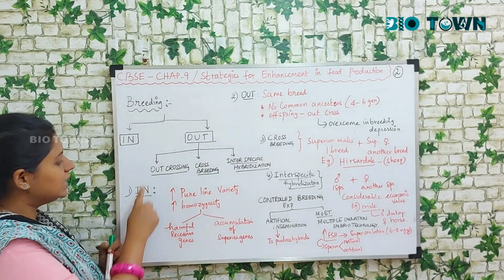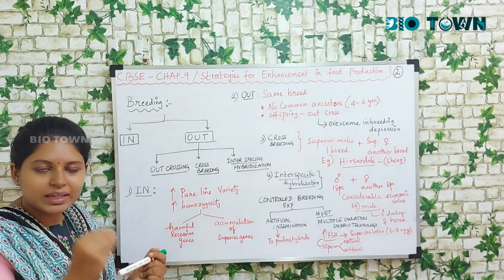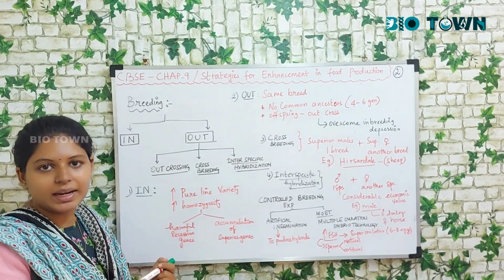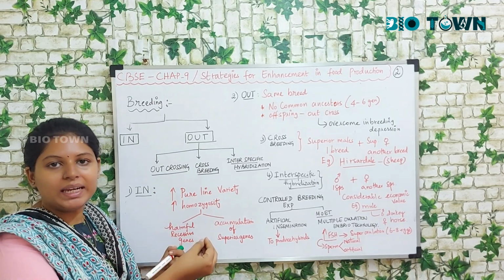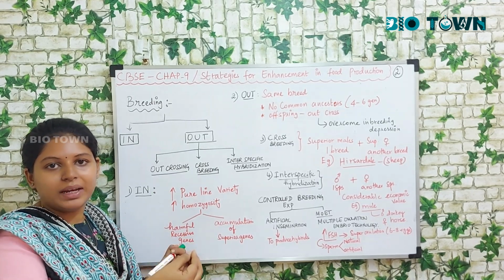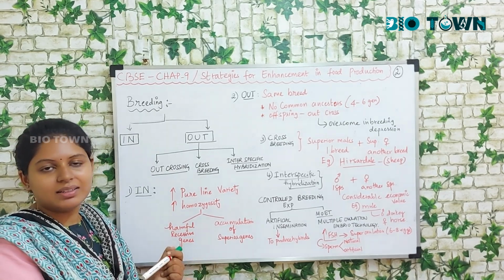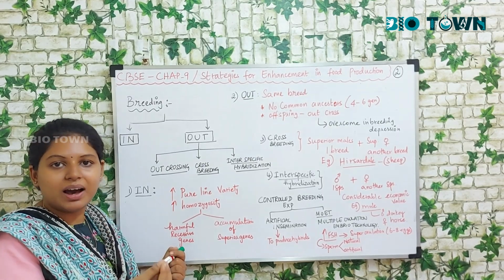So first is inbreeding. Inbreeding is when you breed an individual, you allow them to reproduce, to copulate within the same species. For example, there's a white leghorn, and you mate it with another white leghorn, one the female and the other the male. Now what happens when you cross this white with the other white?